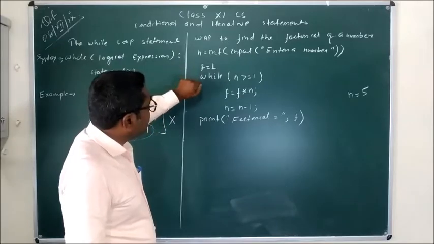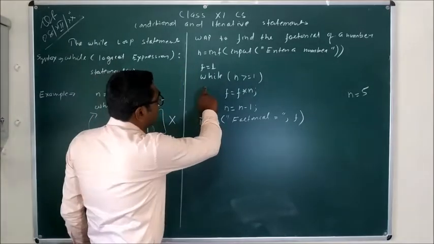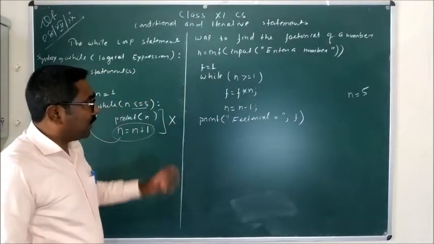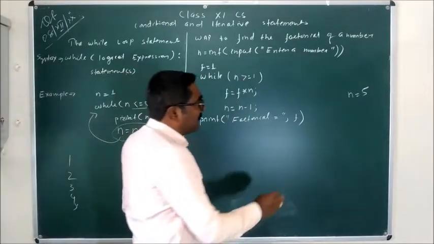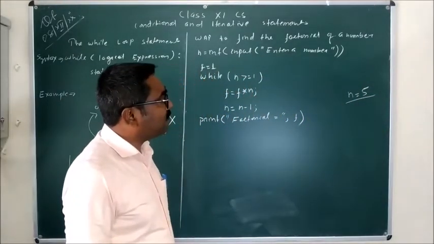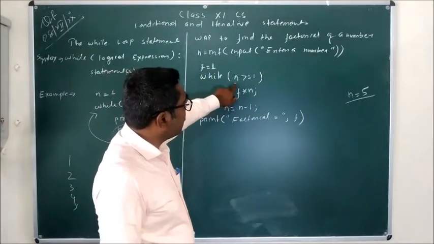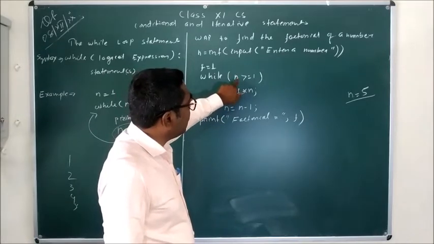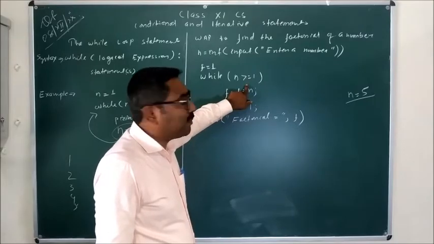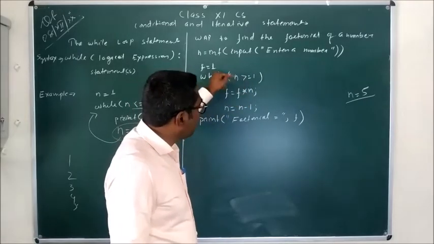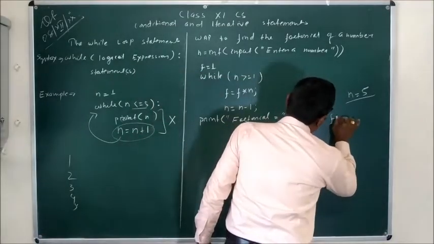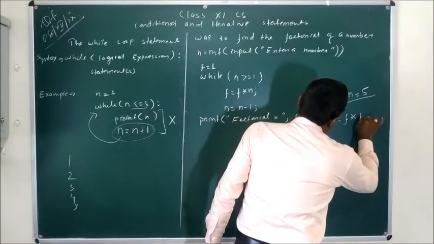Now after this, we are checking the condition while n greater than equal to 1. Whatever you entered, you entered 5 for n. When you entered 5 for n, this condition is satisfied because n is greater than or equal to 1. So this condition is satisfied, so this statement will execute. The next statement is f is equal to f into n.